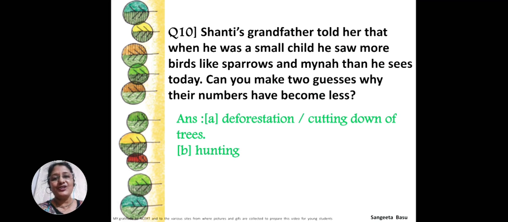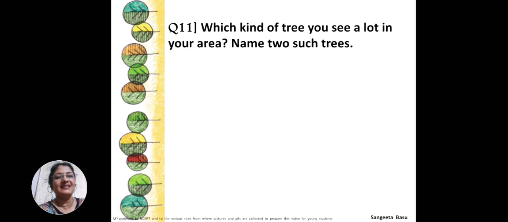First is deforestation. We are cutting down the trees. Green is becoming grey, isn't it? The green color of the trees is turning into the grey color of cement and buildings. And if you take away their homes, where will they go? Where will the animals and the birds go? And also hunting. Hunting is also a very big reason for the numbers of some animals becoming less and less.